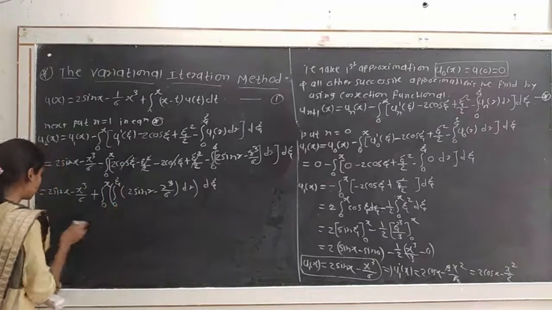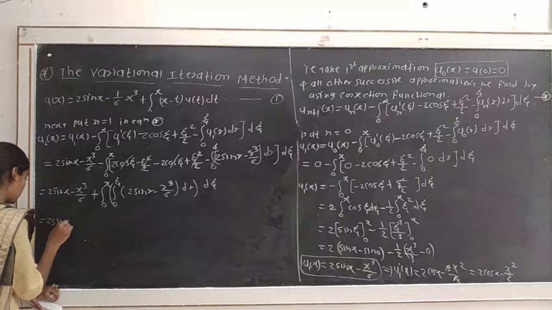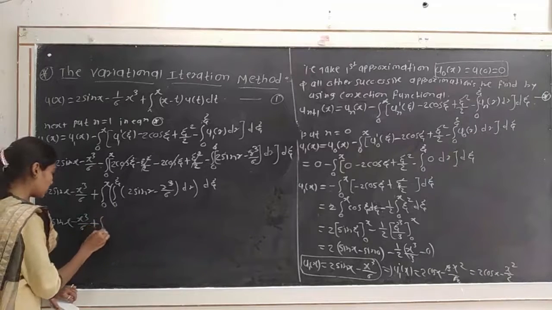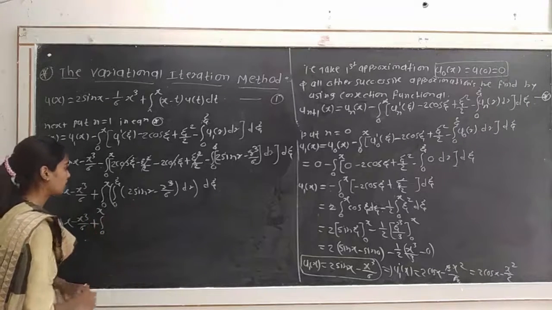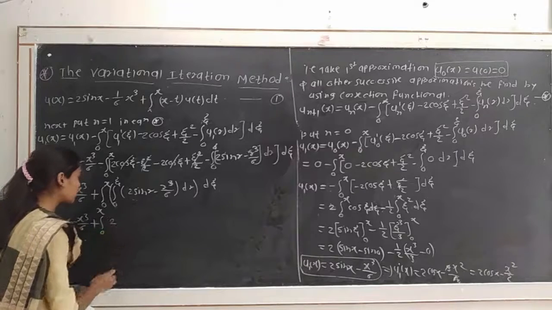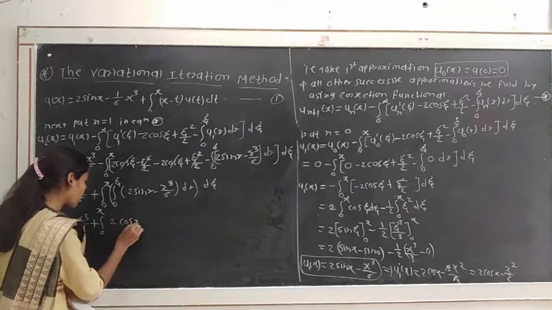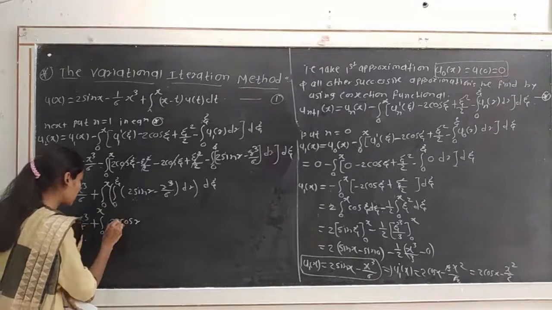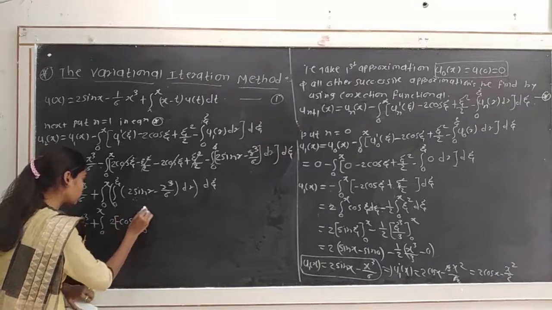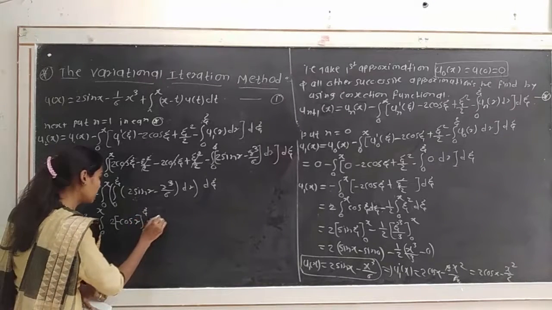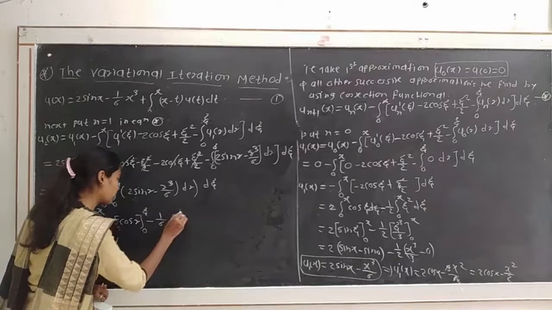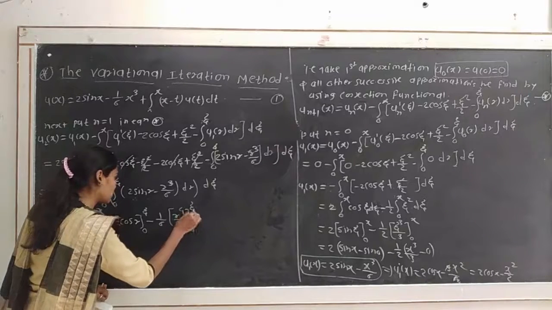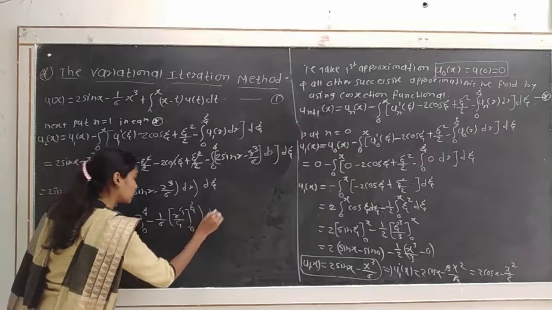Okay, so in this way then we have to take the integration, so here 2 sin x minus x cube divided by 6 as it is plus integration from 0 to x, here we take integration of 2 sin ξ, so 2 will be as it is, integration of sin ξ will be minus cos ξ, limits from 0 to ξ. Okay, then minus 1 by 6 integration of ξ cube will be ξ raised to 4 divided by 4, limits from 0 to ξ, bracket complete dξ.